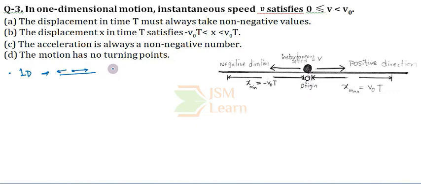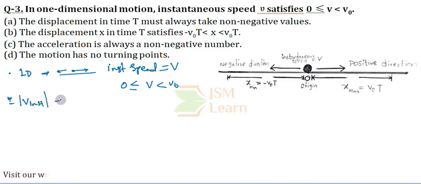So, a particle performing one-dimensional motion has an instantaneous speed v, and its value ranges between 0 to v naught. You should be familiar with the fact that the magnitude of instantaneous velocity is always equal to instantaneous speed. Indirectly, in the question, they have given the magnitude of instantaneous velocity.